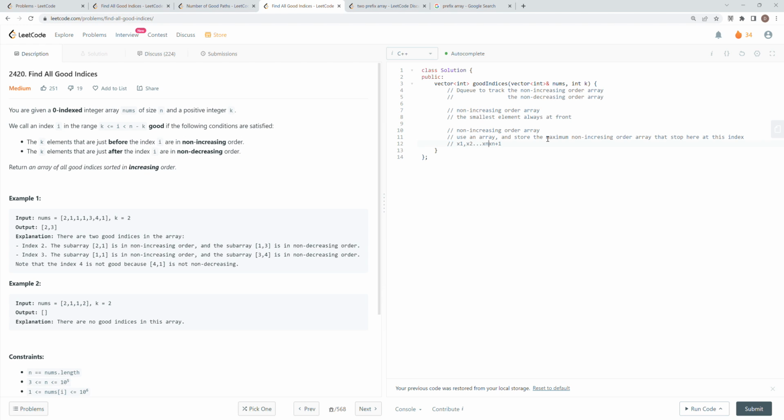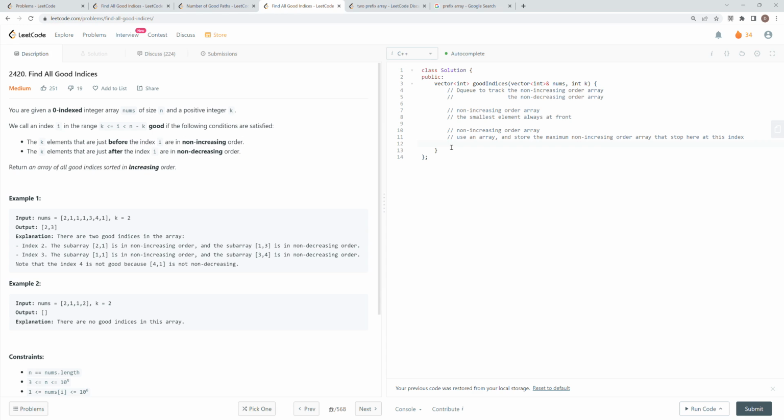Suppose that xn is smaller than or equal to xn plus 1, then what we need to do is simply store non-increasing n plus 1. What I mean is we store this number at the n plus 1 index, and it solves our problem. And it makes the question such a simple problem, but in the contest I didn't think of it this way.